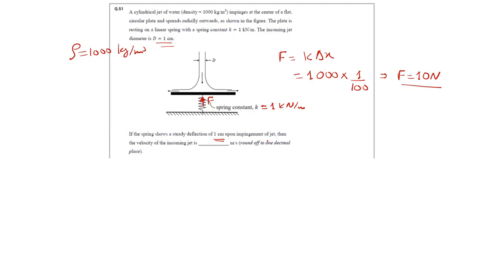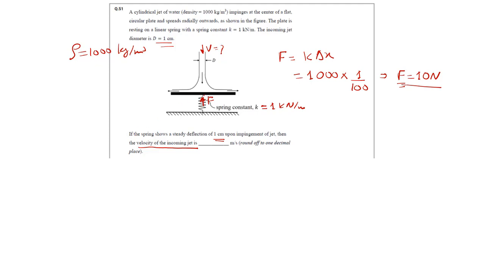Then it is asking for the jet velocity of the incoming jet, V equals to what? If this jet is diverted, it will generate a force, and in equilibrium this force will be equal to F.